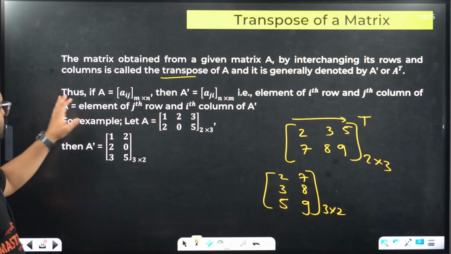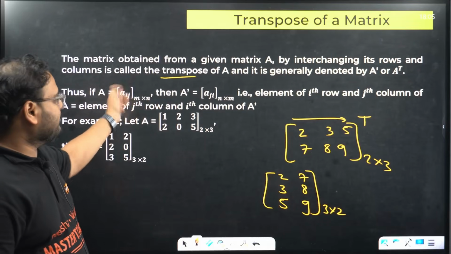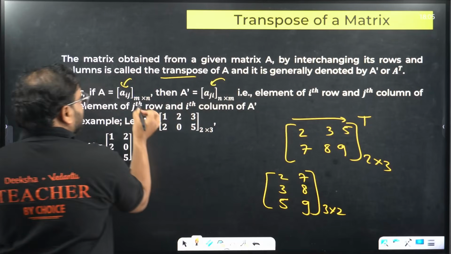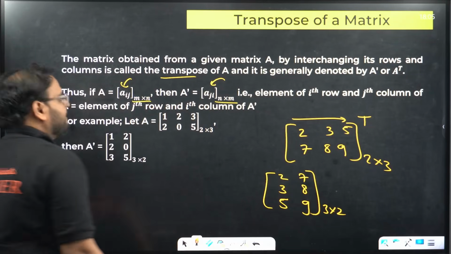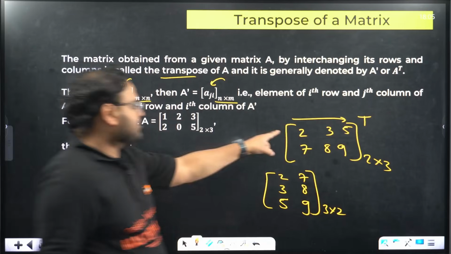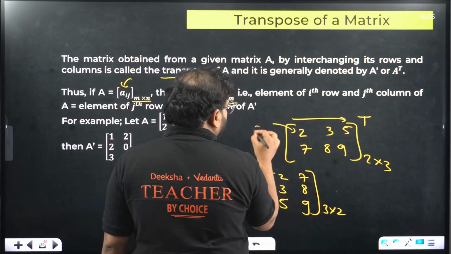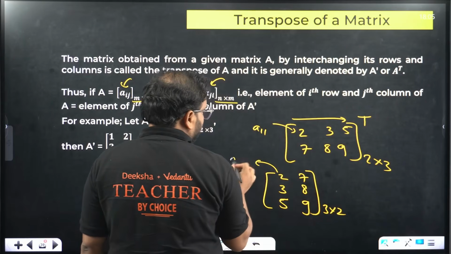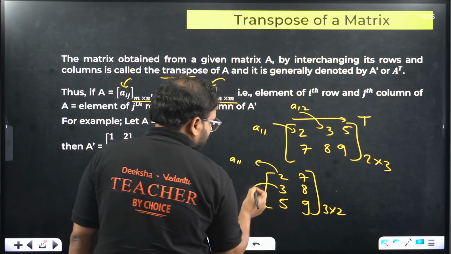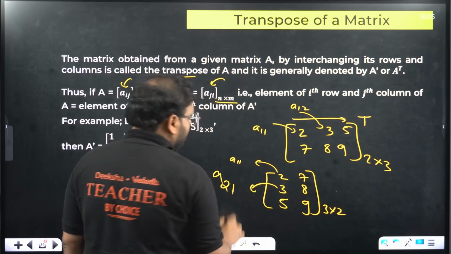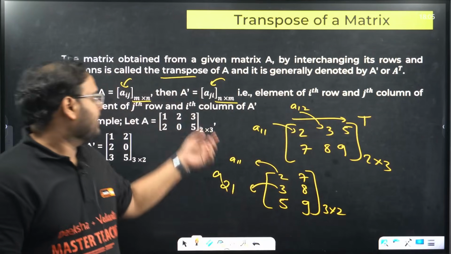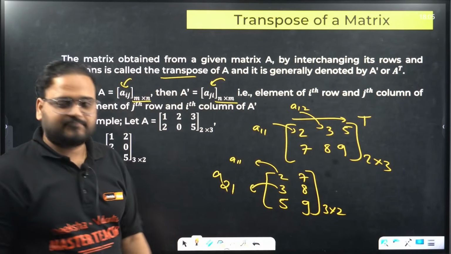Okay. Thus, if A equals, basically the same thing is there. Can you see that? Aij is coming to this as Aji, and this was M cross N, becomes N cross M. The order is changed, so is the element also. Ij becomes Ji. What is this element here? A11. So this is also A11. What was this element, sir? This element was A12. What is this element, sir? Second row, first column. So A12 is 3, here A21 is 3. That's why Aij becomes Aji.